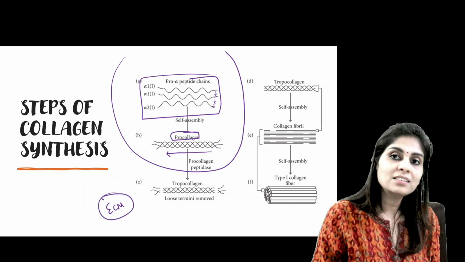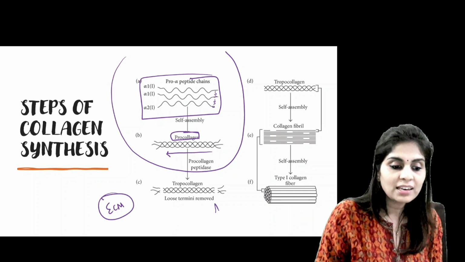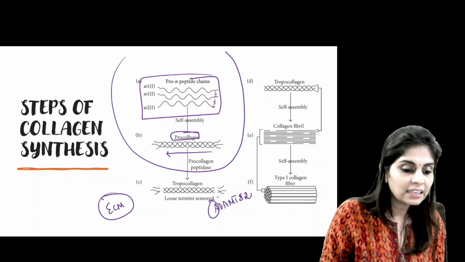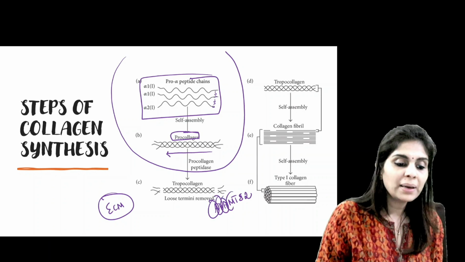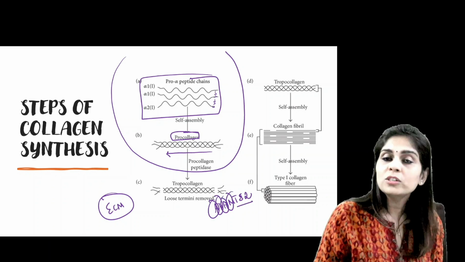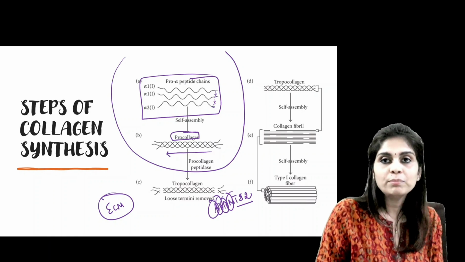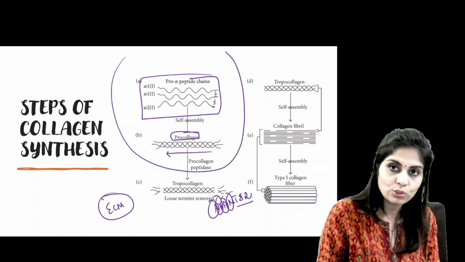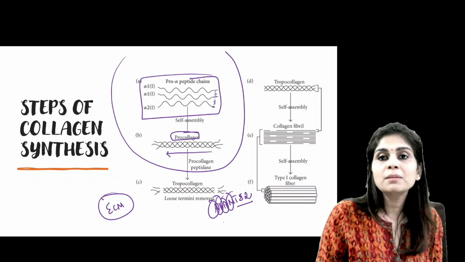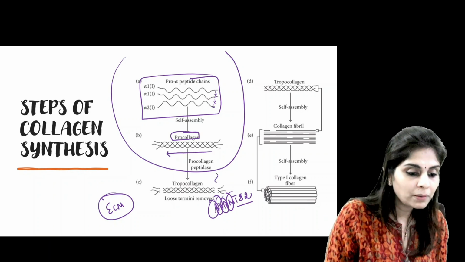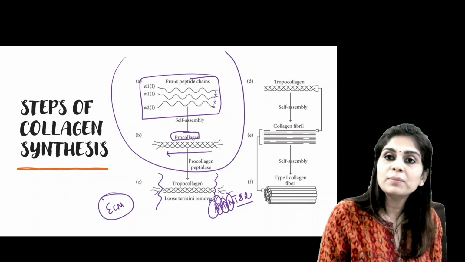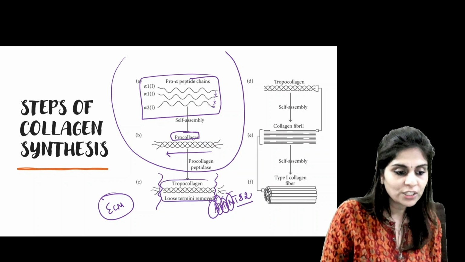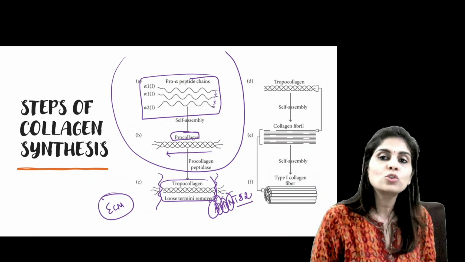And once it reaches the extracellular matrix, an enzyme called as ADAMTS2 acts. So what is ADAMTS2? It is a disintegrin and metalloproteinase with thrombospondin 2 motif, which is nothing but a procollagen peptidase. And this procollagen peptidase removes the non-helical N-terminal and C-terminal ends, giving rise to tropocollagen. So this structure which does not have non-helical ends will be called as tropocollagen.